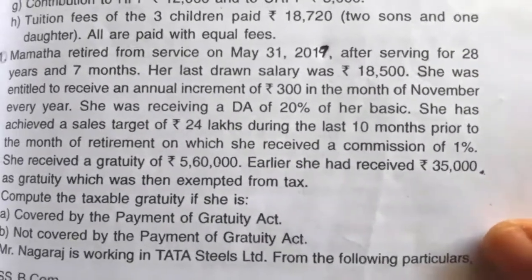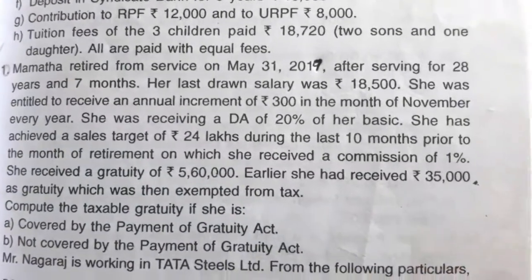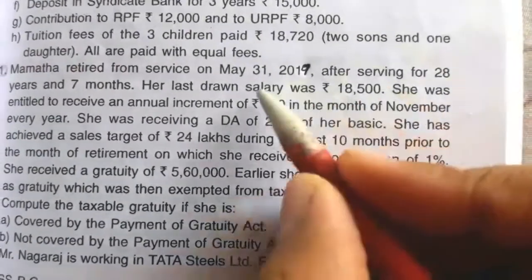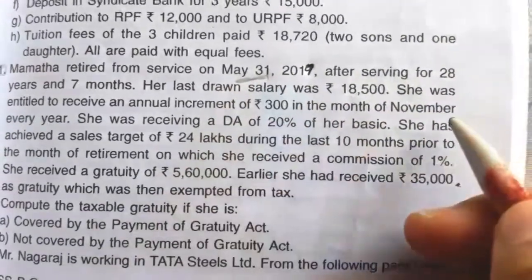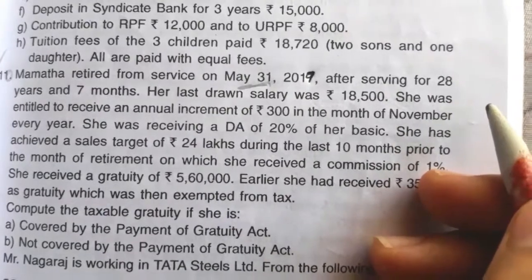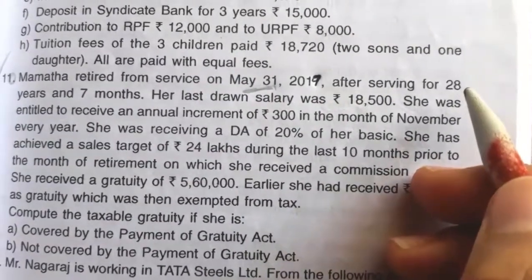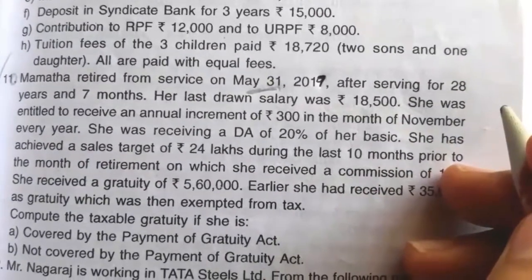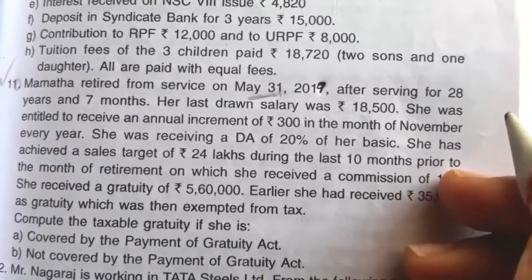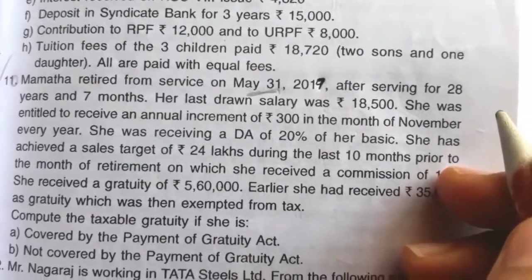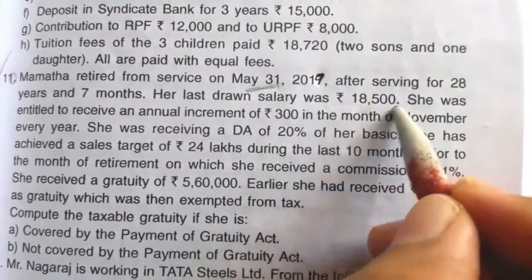So we'll see the first case. See the question. Mamata retired from service on May 31st, 2019. So in the month of May, she retired after serving for 28 years 7 months. So in case of covered under Gratuity Act, we have to take 29 years, and in case of not covered under Gratuity Act, we have to take 28 completed years of service. Her last drawn salary was rupees 18,500.